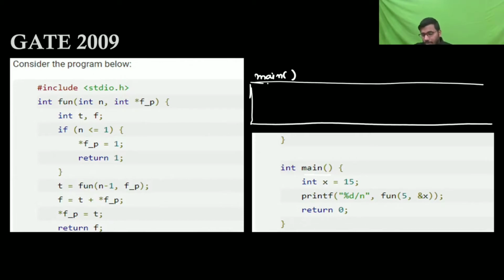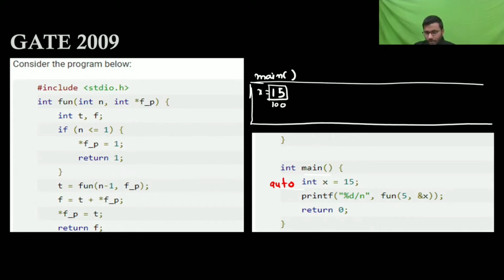This is the activation record of the function, which is having x equal to 15. Since they have not said anything here, it is an auto class. It will get the storage in the stack. It will have some memory. Let's assume that it is having some memory at 100.